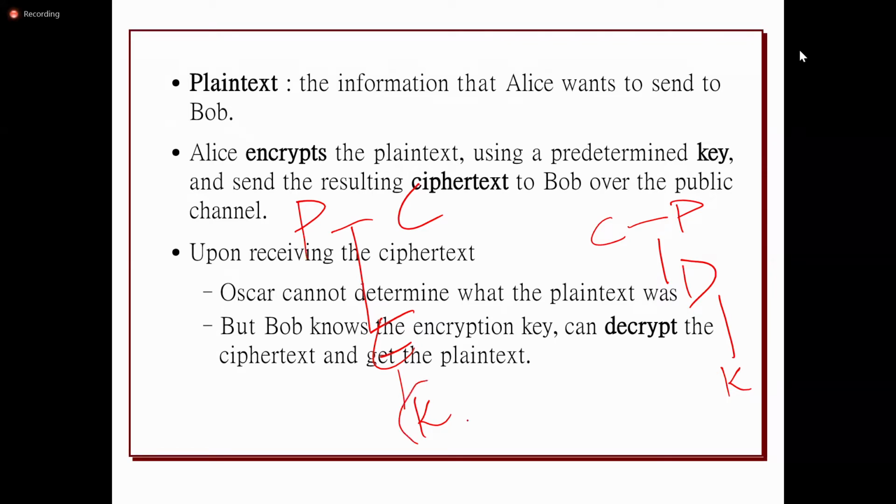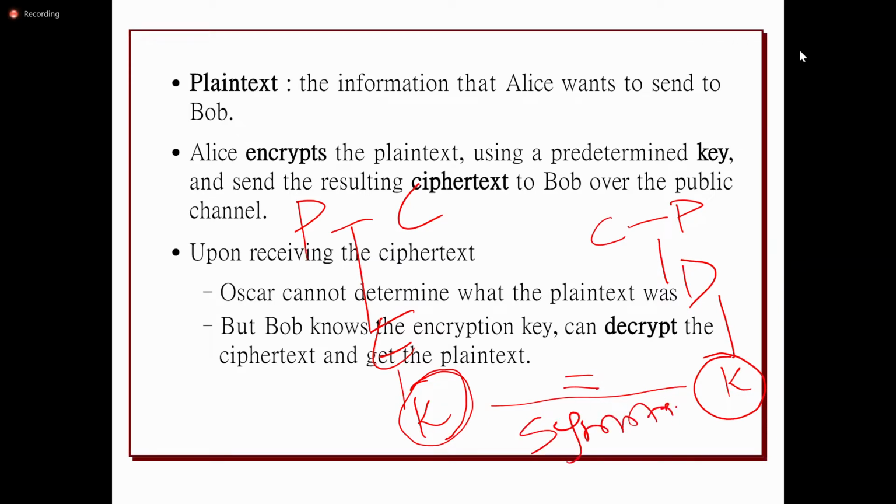So whatever key is used at the sender side is the same as at the receiver side. The same key is used at the receiver side. Then this is called symmetric encryption.